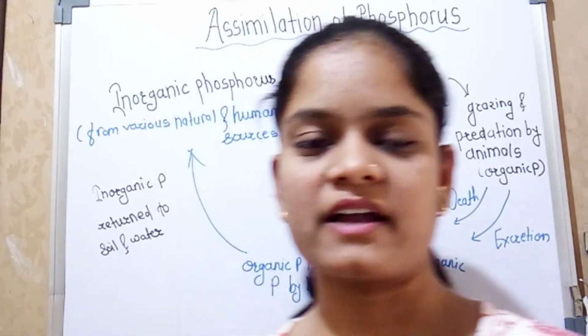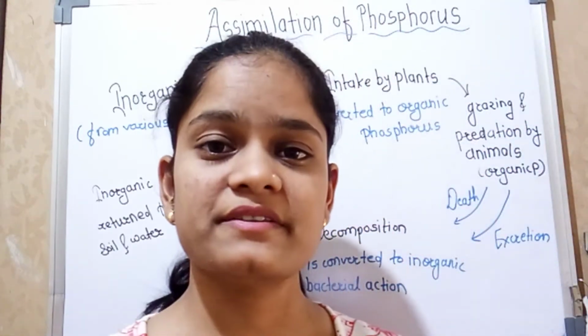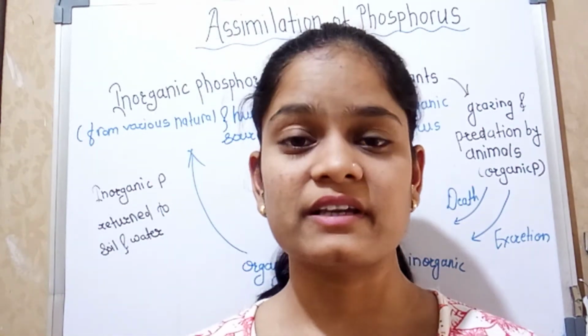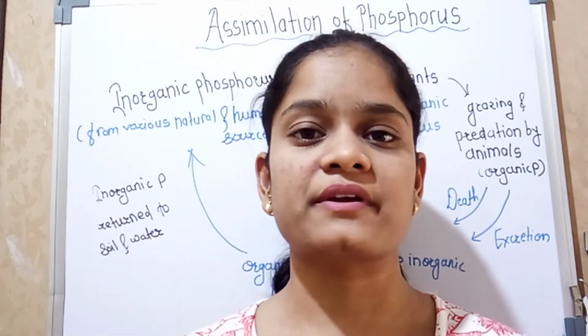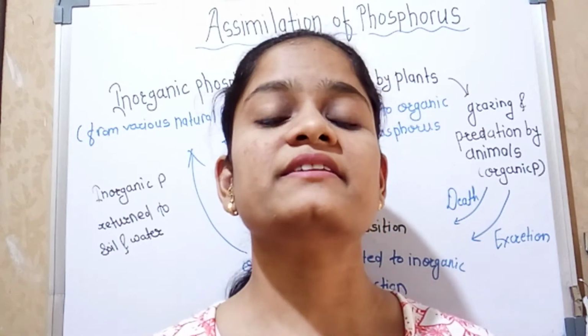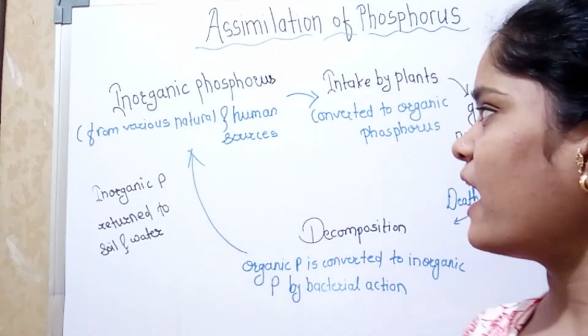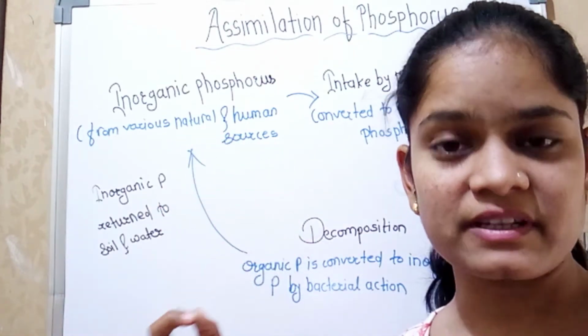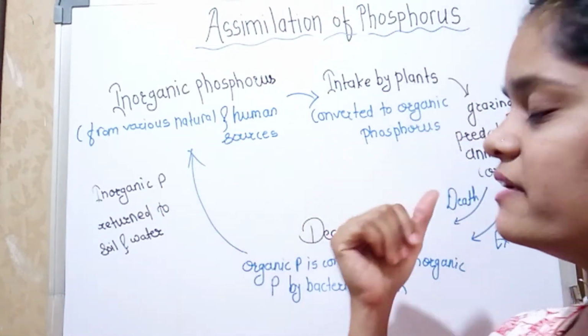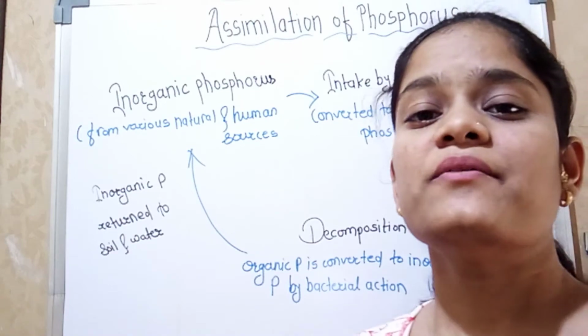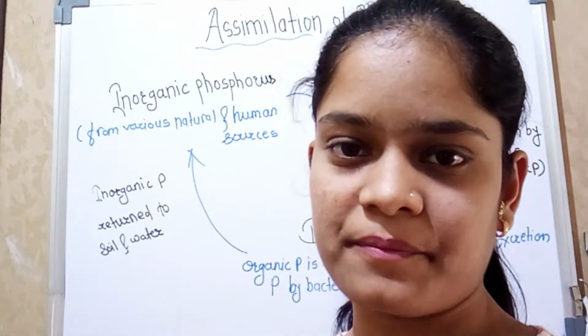So let's start. Phosphorus is present in soil and water in the form of inorganic phosphorus. This inorganic phosphorus is assimilated by plants and algae, and is converted into organic phosphorus. So what is inorganic phosphorus?